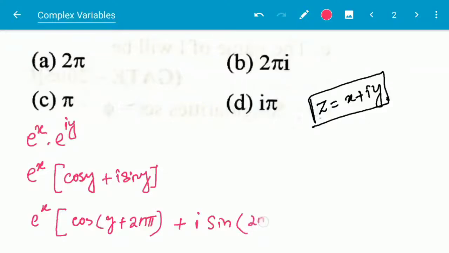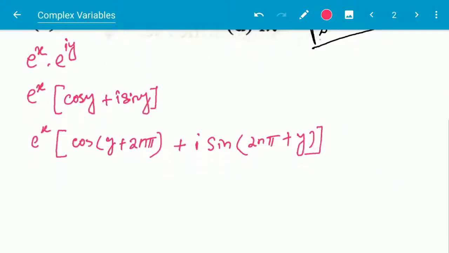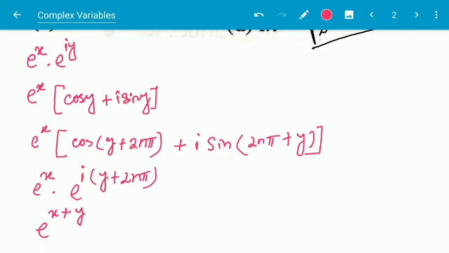So e to the power x times cos of y plus 2n pi plus i sin of y plus 2n pi. Now if we convert it to exponential, it will be e to the power i times y plus 2n pi, and it can also be written as e to the power x plus iy plus 2n pi i.